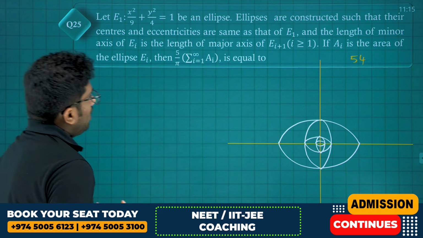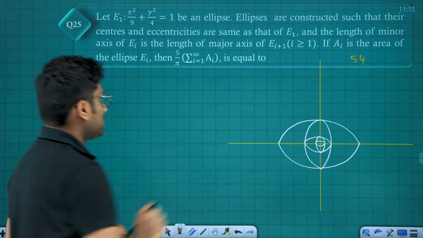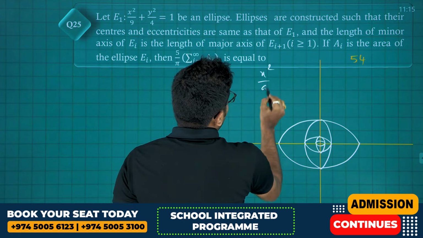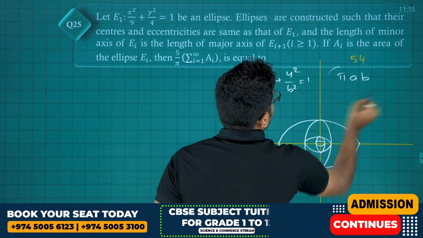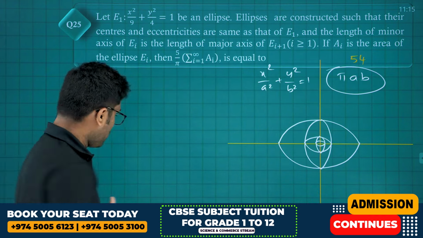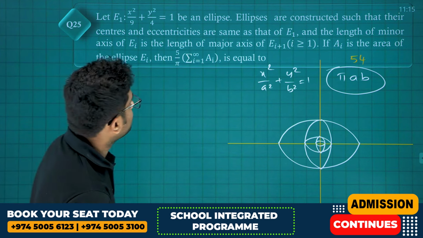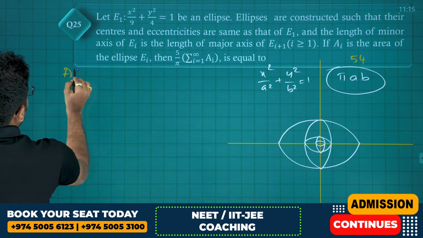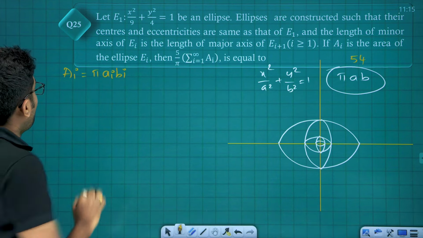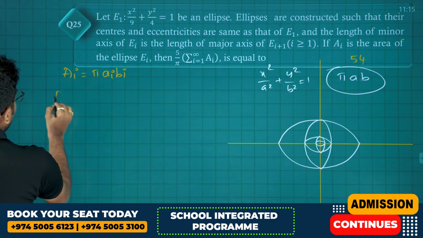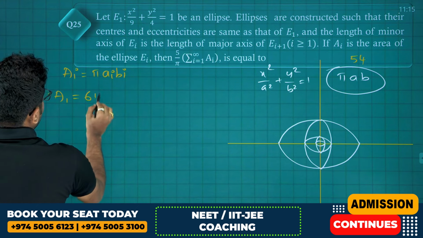Okay. Now Ai is the area of one ellipse. First, what is the area of an ellipse? Friends, the area of the ellipse x square by a square plus y square by b square equals 1 is directly pi ab. Area of an ellipse is pi ab square units. Now, Ai denotes the area, which is pi times ai into bi. For the given ellipse, what is A1? A1 is equal to, a is 3, b is 2, so 6 pi.